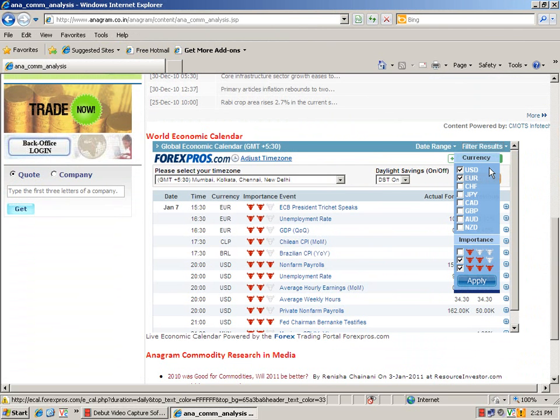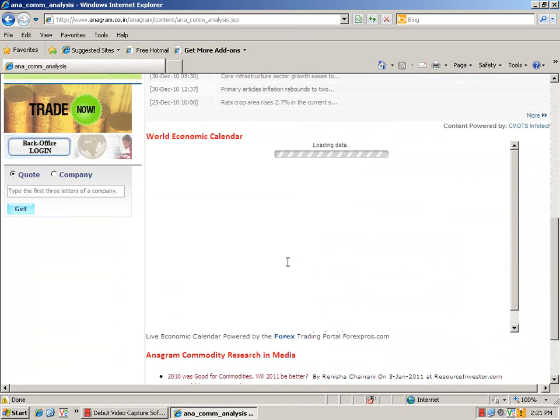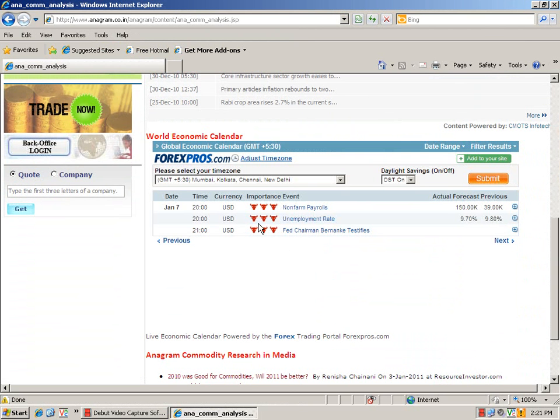Further, if you want more filters, you can also apply those. So you can see today the most important data is for the US, that is non-farm payroll, unemployment rate and Bernanke testifying.